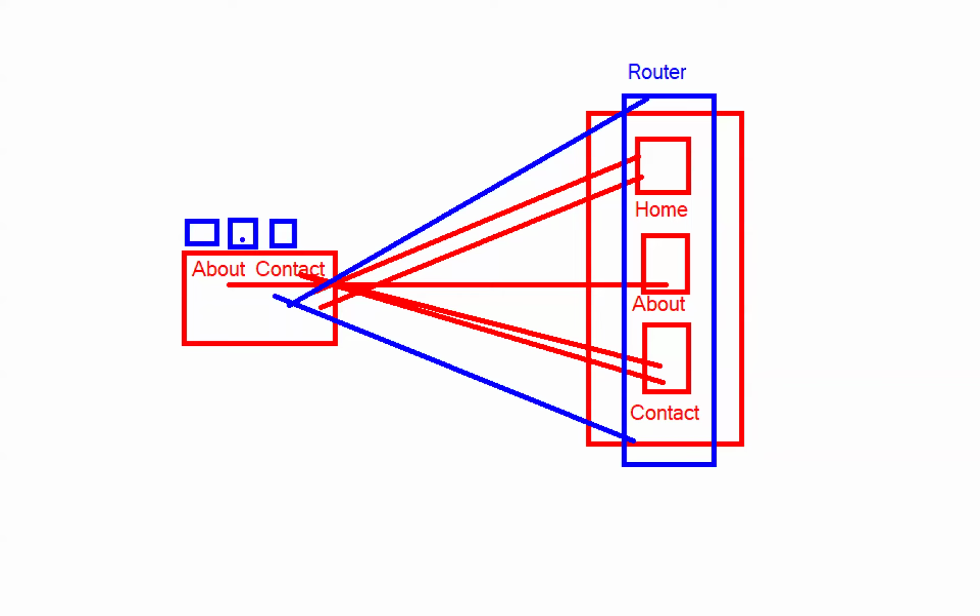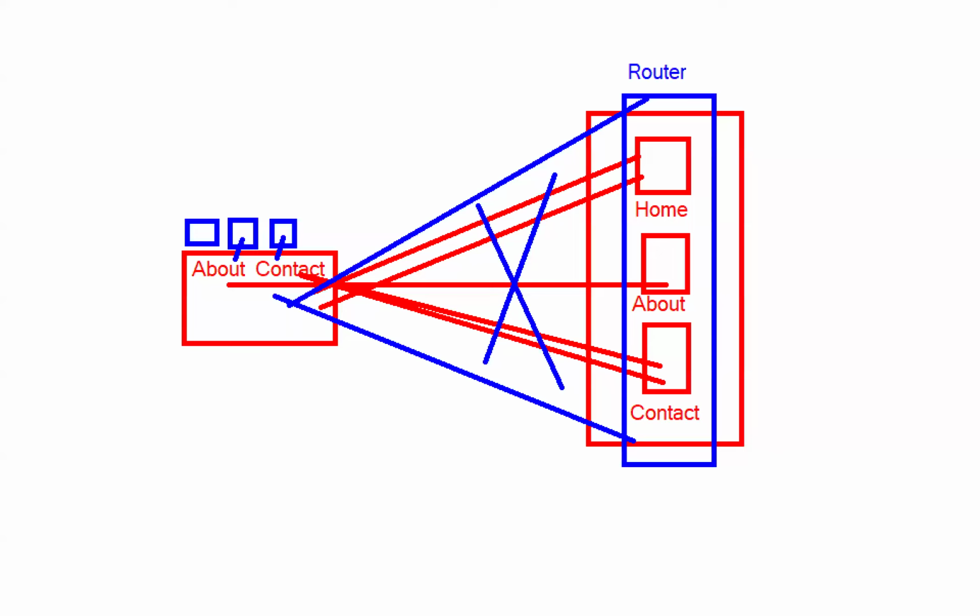If the user clicks on about, it loads from here. If the user clicks on contact, it loads from here. Like that, from the next time onwards, there is no need to send any request to the server. So this concept we are calling the single page application concept. Is it clear?